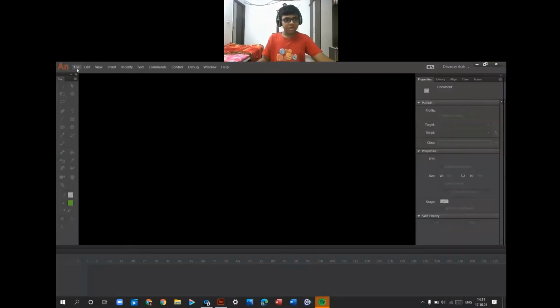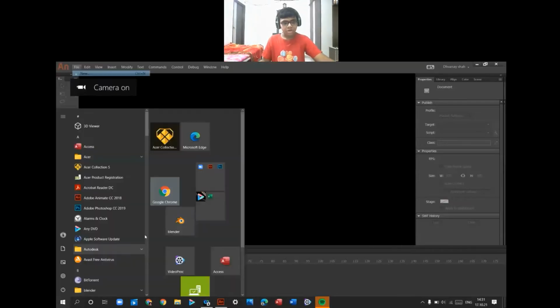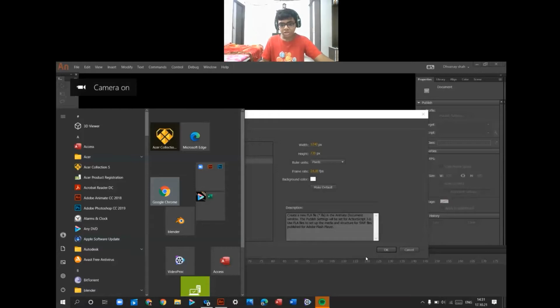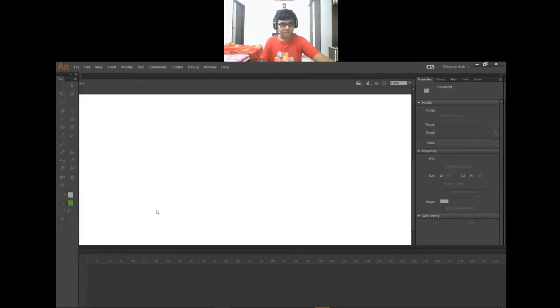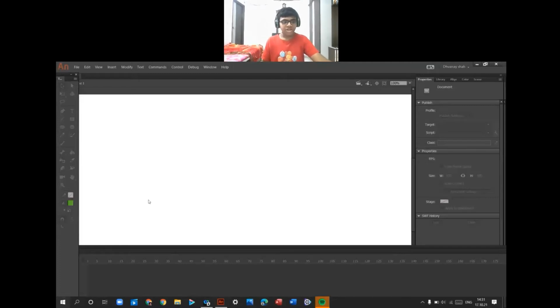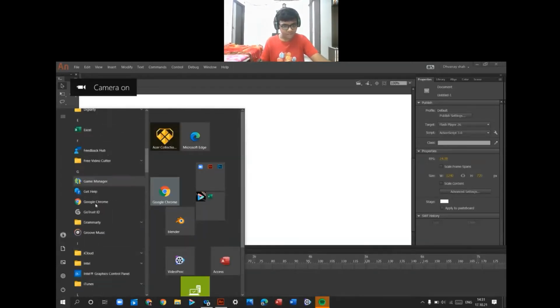Here it appears: File, New and click on OK. Or press Ctrl N and press the Enter key. Now a new fresh document appears here.